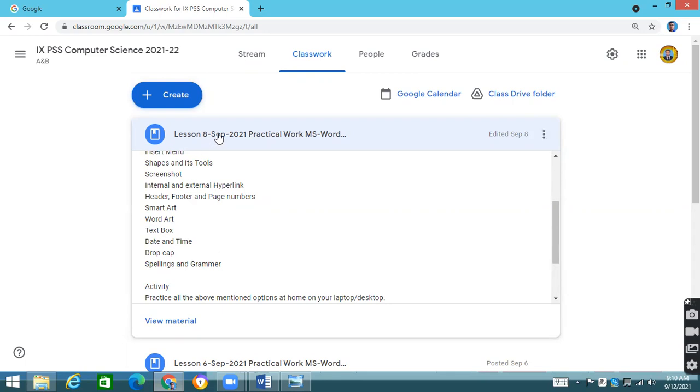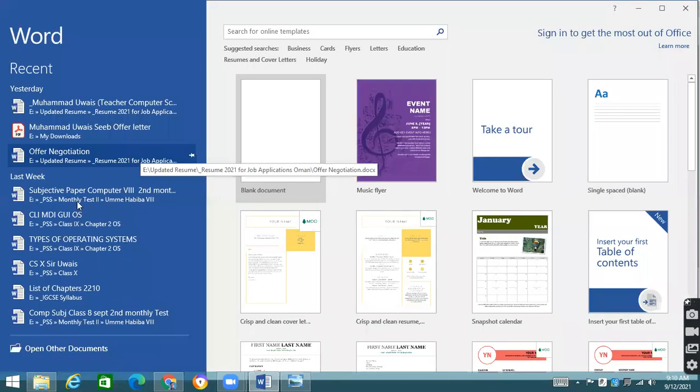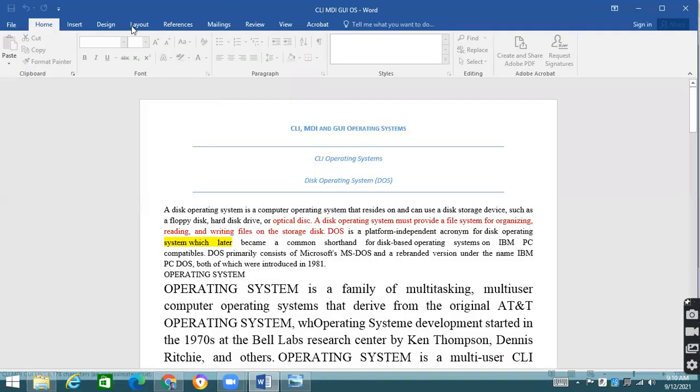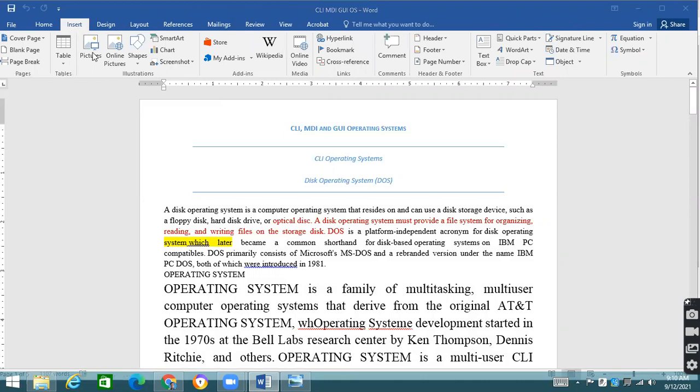All these things we have covered in Microsoft Word, and I don't think there is anything that we have not covered. If you go to any document page, you'll be able to see in the insert menu we have covered all these things: how to insert page numbers, how to apply drop cap, how to use equations, symbols. This menu is very important. Internal and external hyperlinks, last time I explained to you. Okay students, so these are all the things that we have already done.